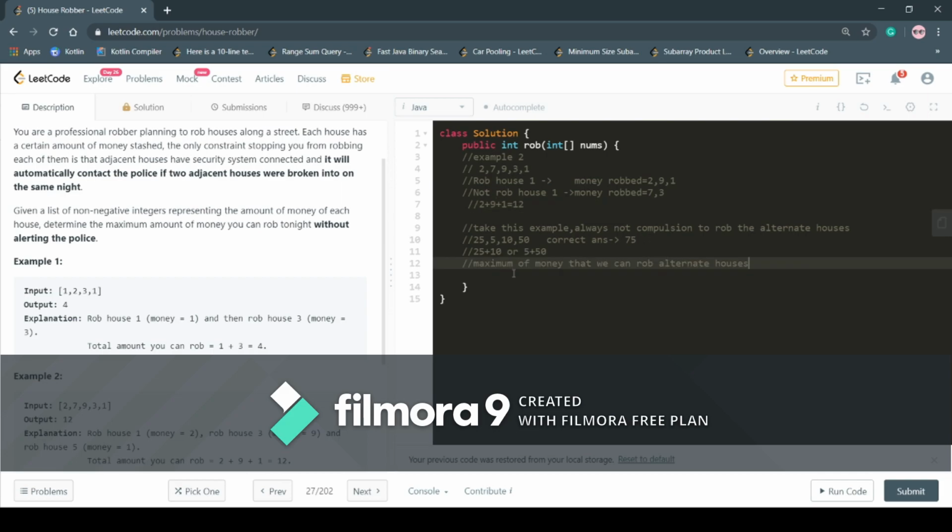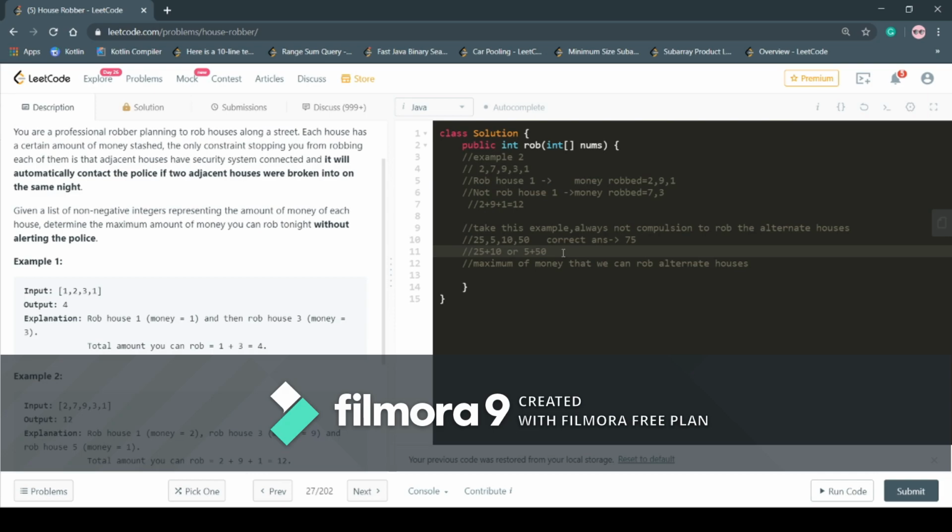It is not compulsory that we rob alternate houses. We can leave a house if we get maximum money by leaving it. For example, I want to discuss a test case, given the array 25, 5, 10, 50. If the robber robs optimally, then the amount of money he should have robbed is 75.